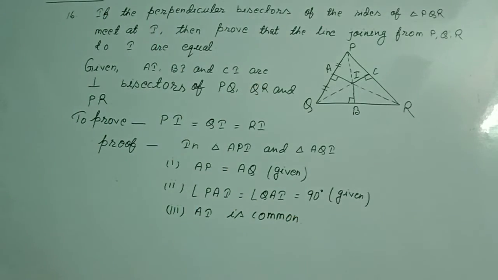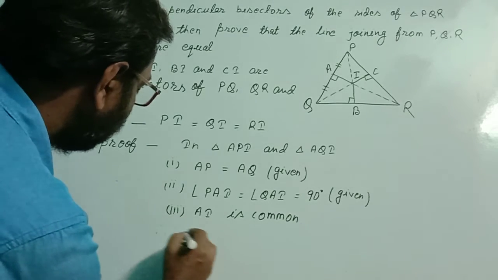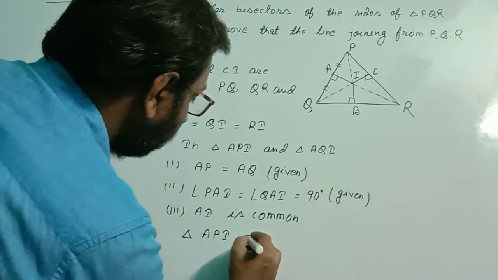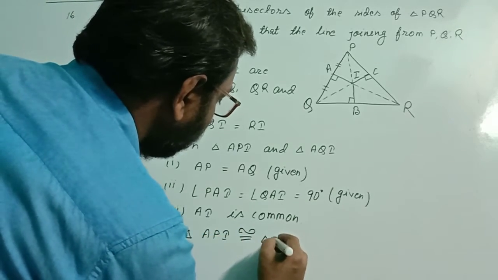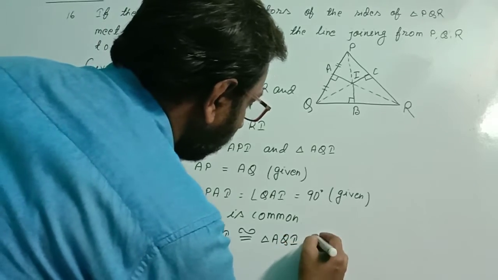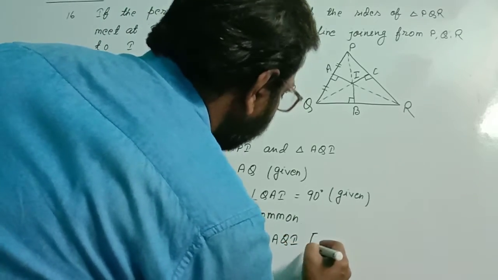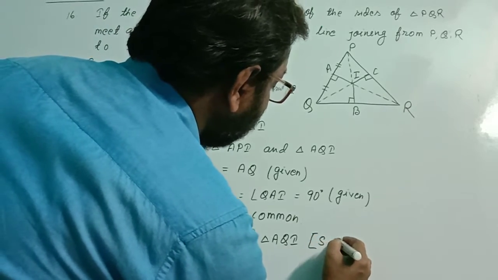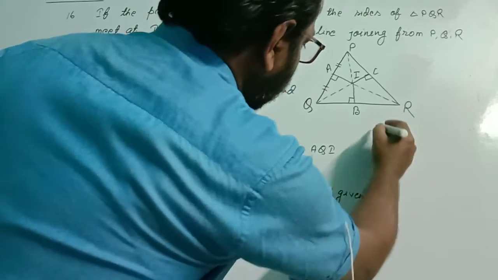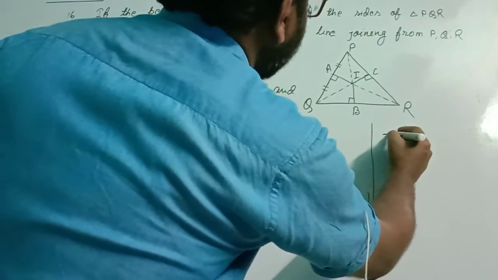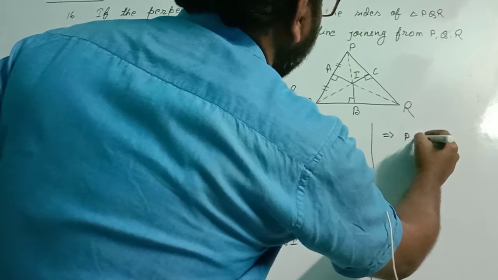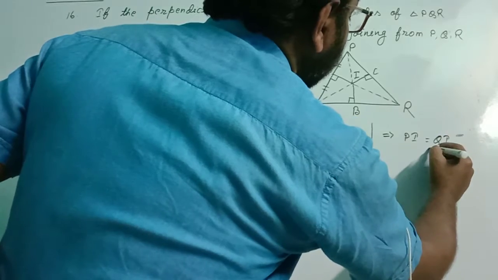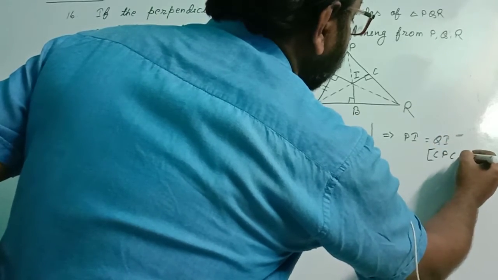So therefore we can say triangle API is congruent to triangle AQI by SAS, implies that PI equal to QI, we say from CPCT.